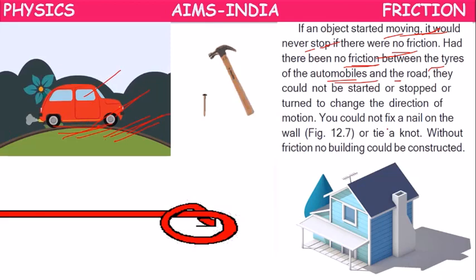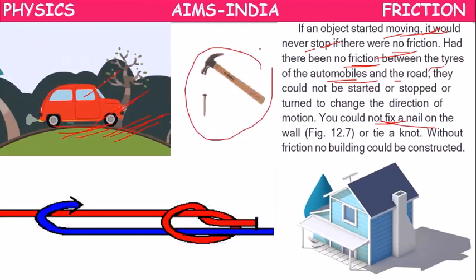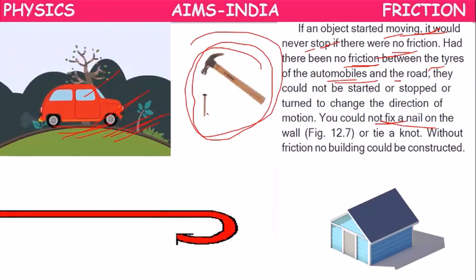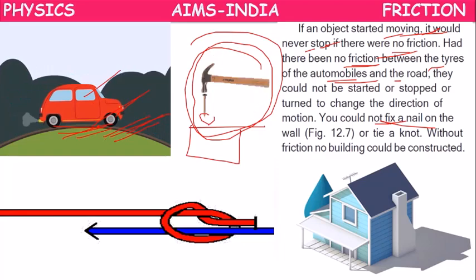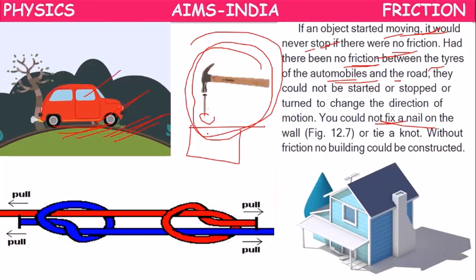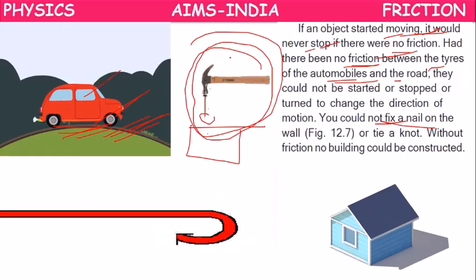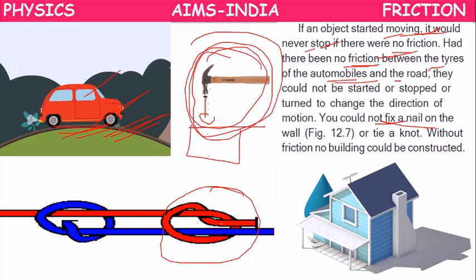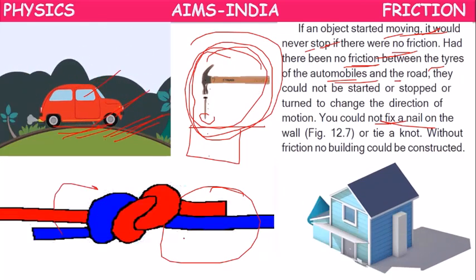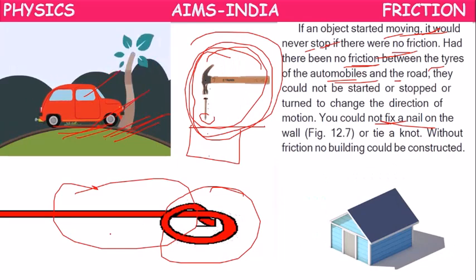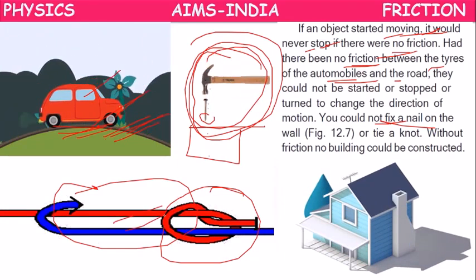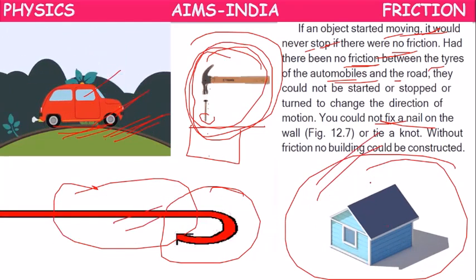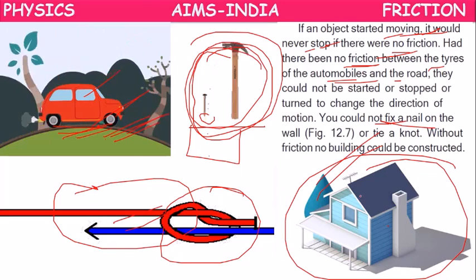Next. If you want to fix a nail into the wall, it is also happening because of friction. The nail and wall get interlocked. So that's why the nail will go into the wall. If there is no friction, we cannot fix nails into the wall, or we cannot tie knots. Here two ropes are there. We are tying knots with the ropes. Without friction, that is also not possible. Even the construction of houses is possible because of the friction. Without friction, it is not at all possible.